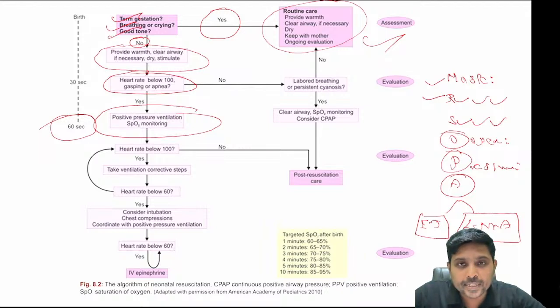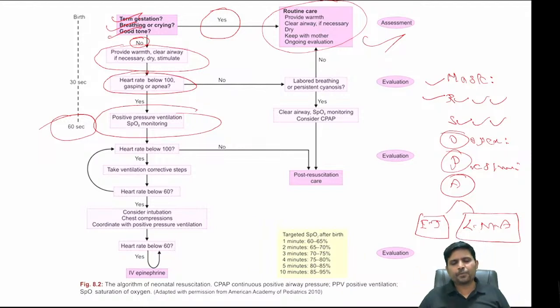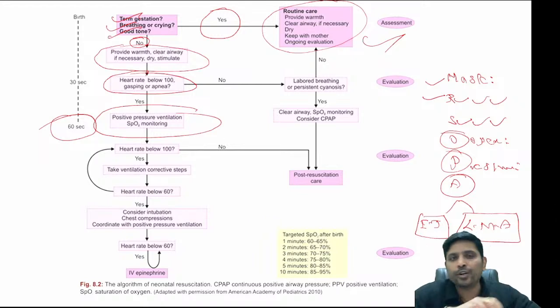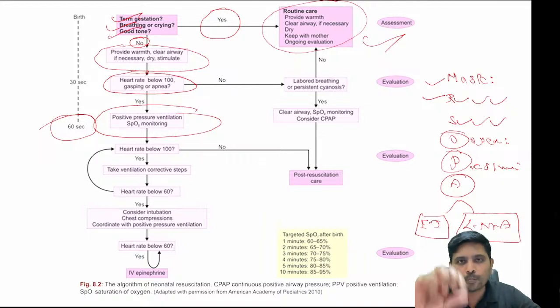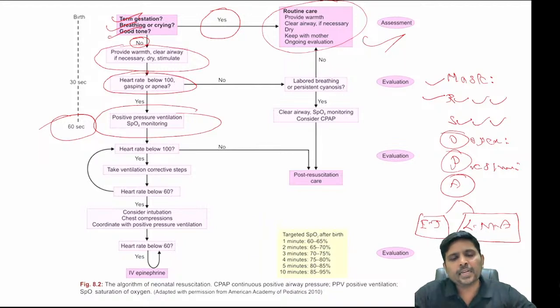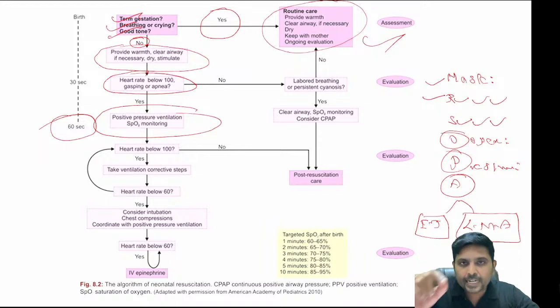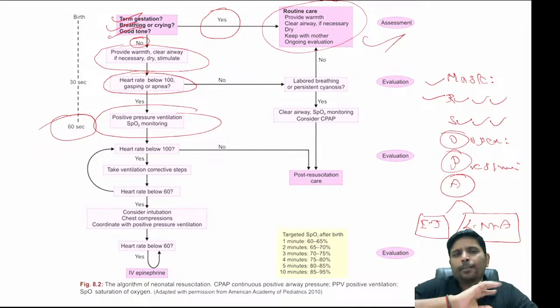Okay, right? So let me ask, what are ventilation correction steps? That can be another short note or another subunit in that essay question. Mr. SOPA, M stands for mask. When you think in terms of ventilation correction steps, it is because despite bag and mask ventilation there is no increase in the heart rate. When the heart rate is between 60 to 100 and not increasing, it means you are not doing bag and mask ventilation properly, so you need to give ventilation correction steps.